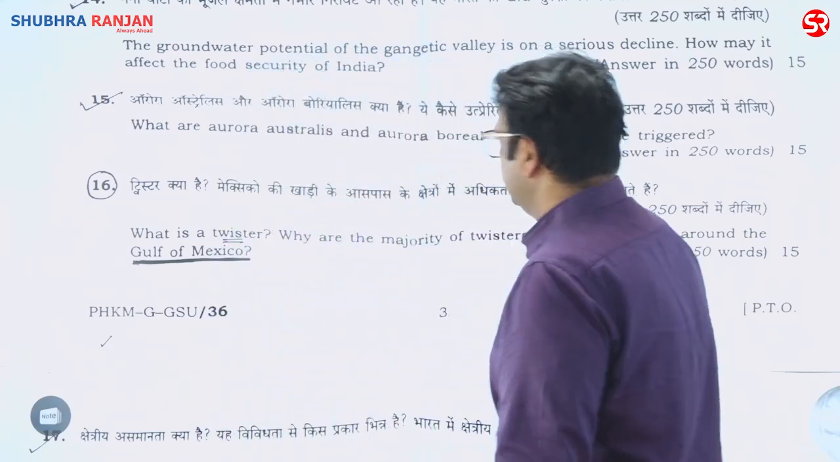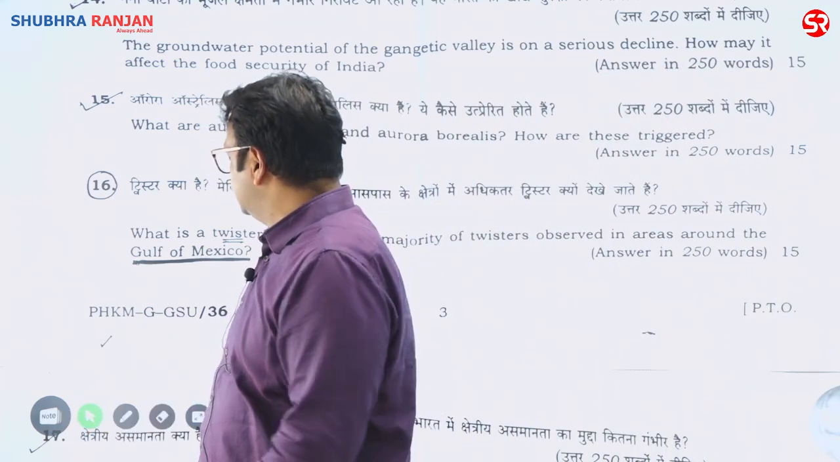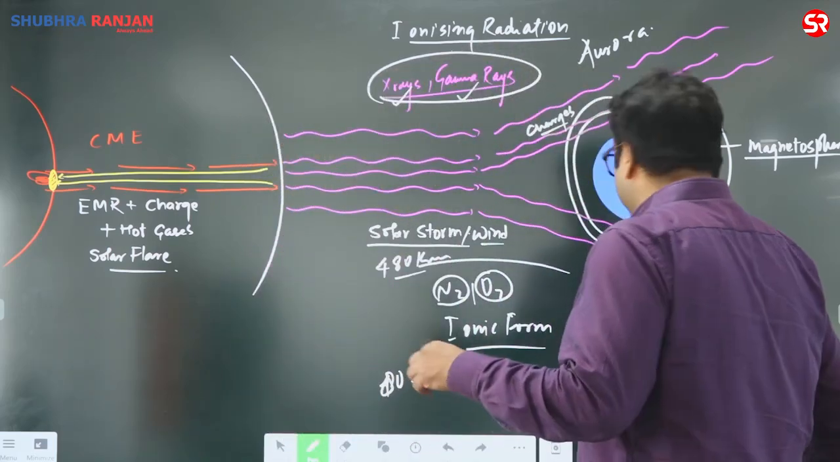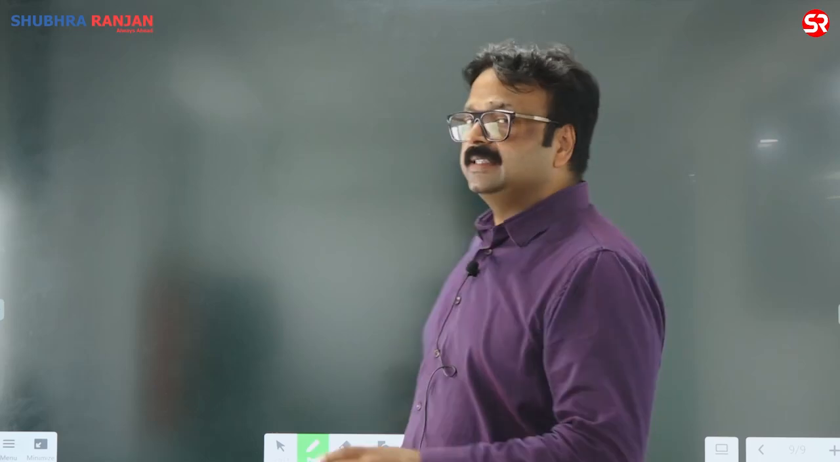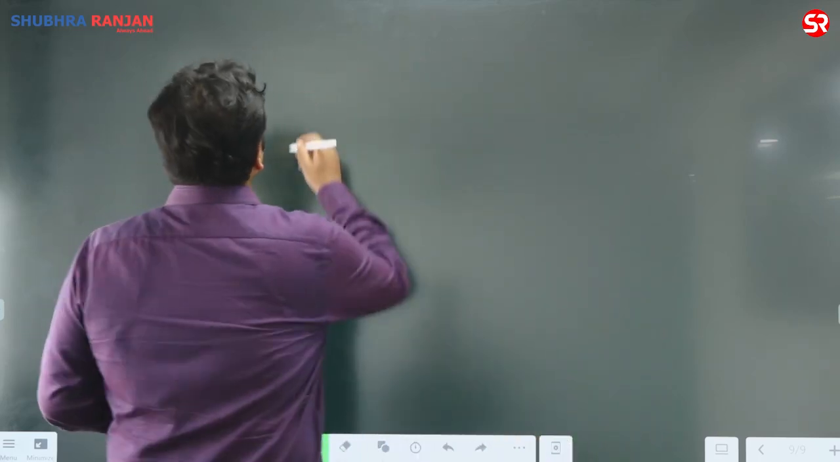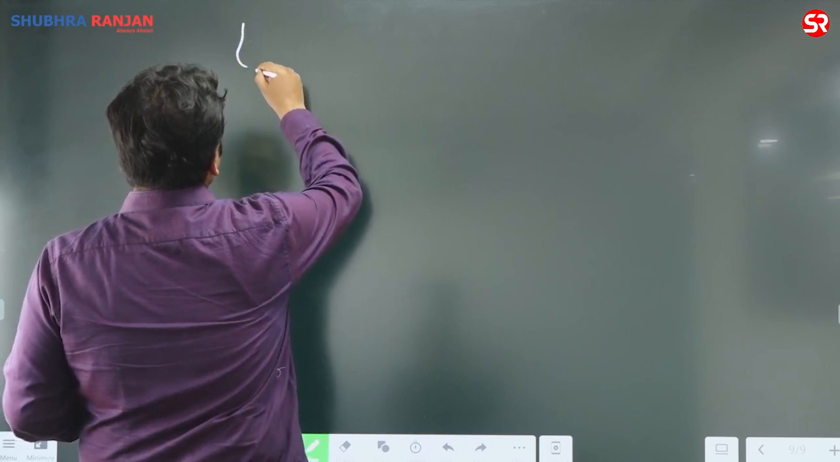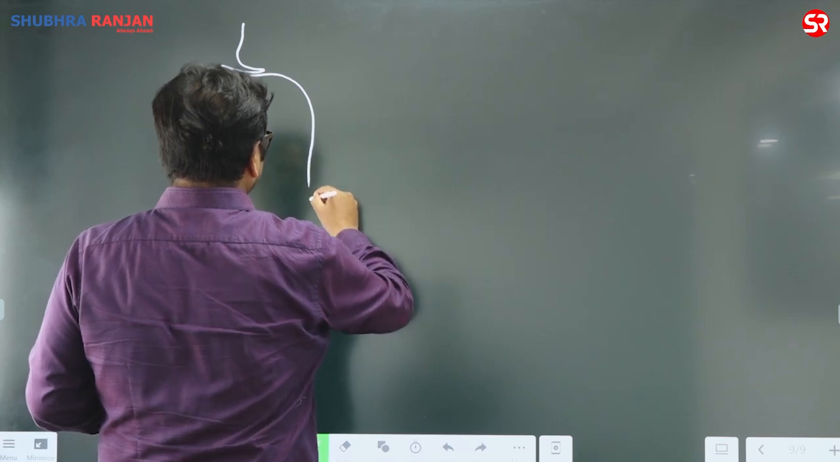Tornado Alley. Up to the states of Texas and Alabama, these are the states where you will find tornado development. Twisters are nothing but tornadoes. Let me explain the mechanism and the reason for the prevalence of twisters in this area.